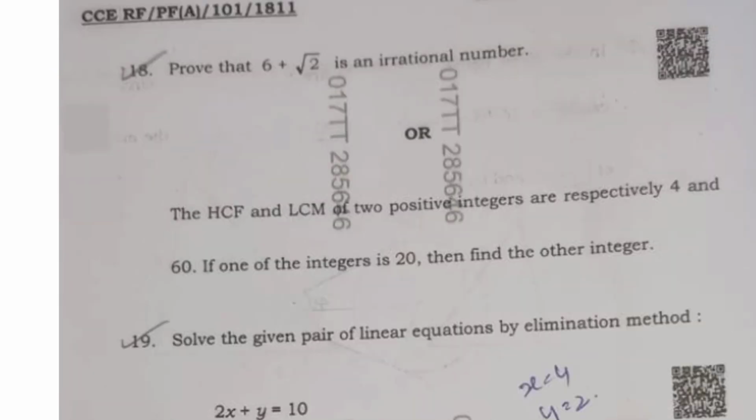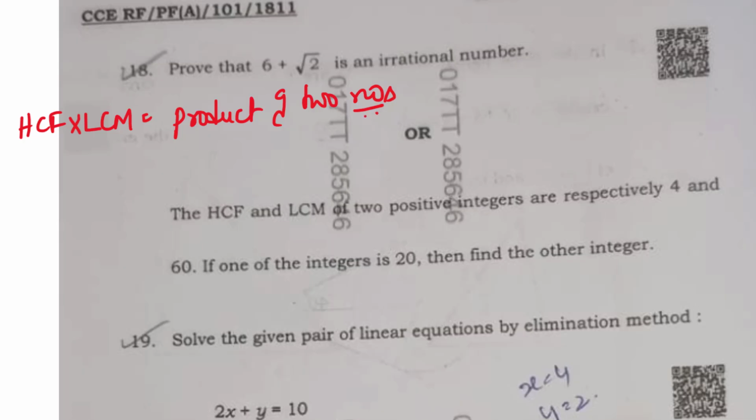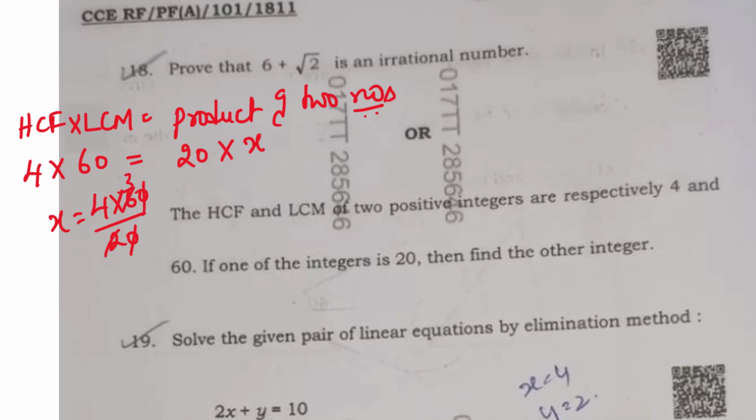See, actually, HCF into LCM is equal to the product of two numbers, right? Product of two numbers. What is HCF here in the question? 4, right? What is LCM? 60. What are the two numbers? One integer is 20. Another one we don't know. It is x. We have to find that x. So x is equal to 4 into 60 by 20. So 2 ones are 2, 2 threes are 6. So the other integer will be 4 threes are 12.